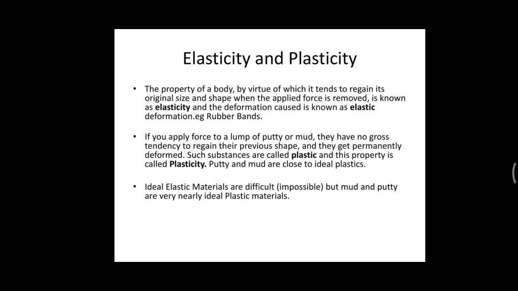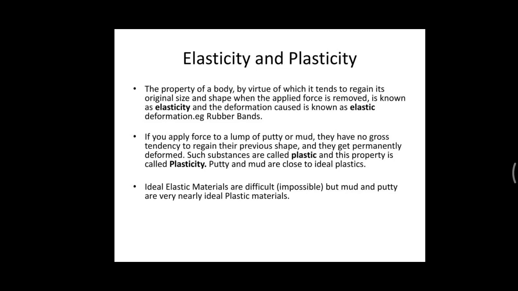The property of a body by virtue of which it tends to regain its original size and shape when the applied force is removed is known as elasticity, and this deformation is known as elastic deformation. The rubber band as well as springs are examples of elastic bodies.